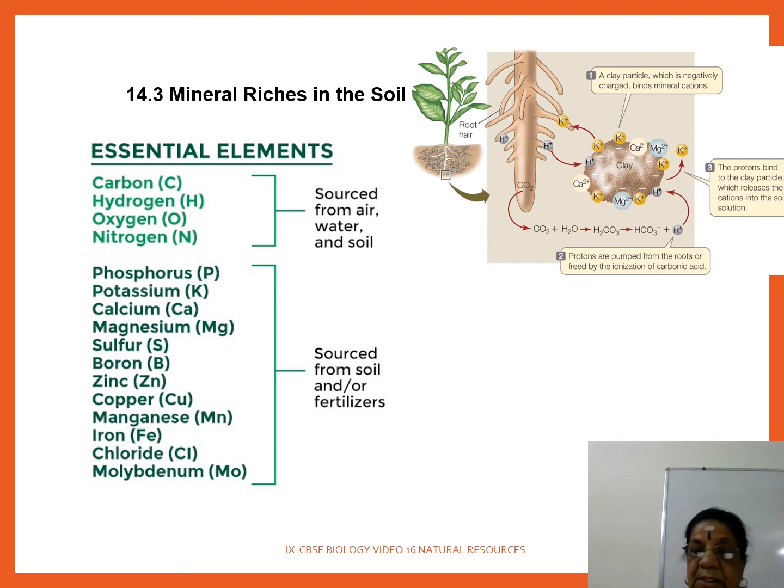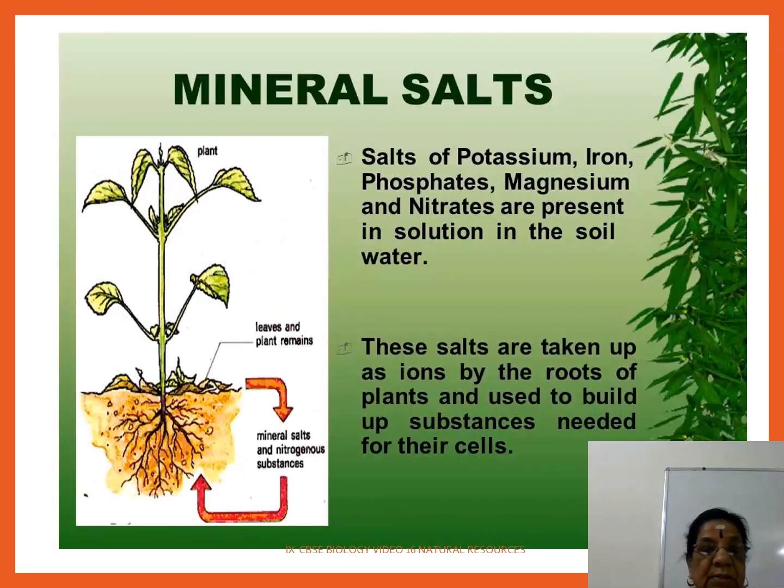Are you clear? The next one is mineral salts again. Salts of potassium, iron, phosphate, magnesium and nitrates are present in solution form as soil solution, soil water. And these salts are taken up as ions by the root system and are needed for the cell.